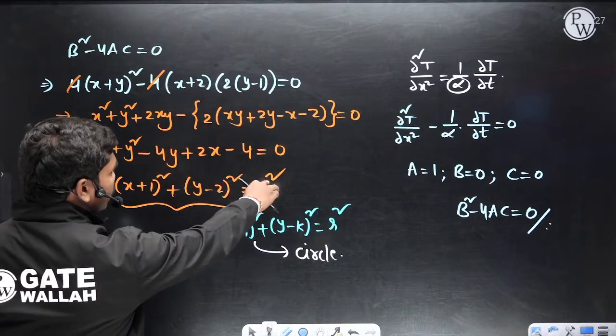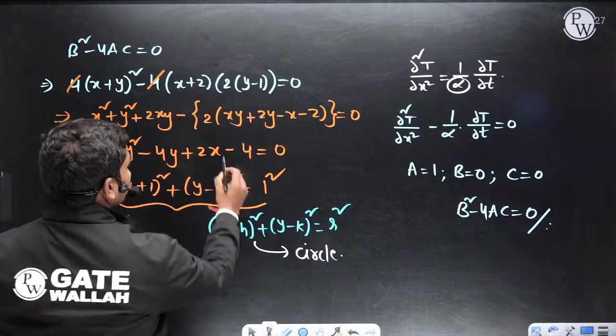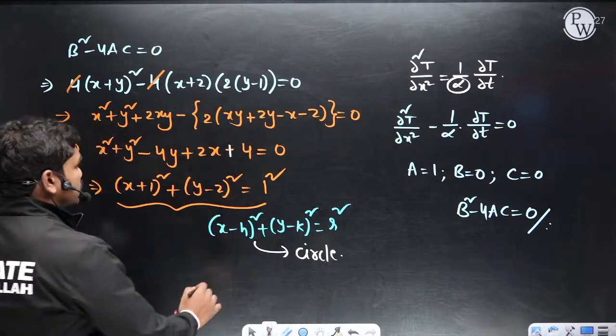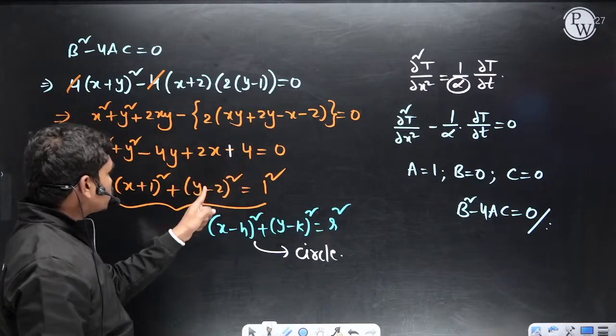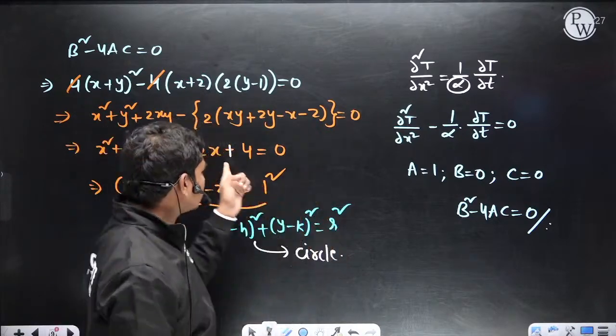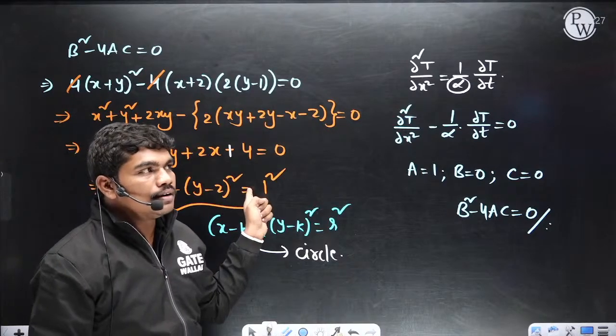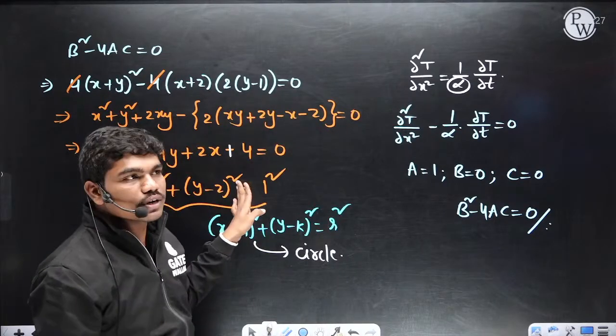So this is minus 4, so minus 2 of minus 2, this is plus 4. Okay, so this is plus 4. Yes, correct. So plus 4 is here. So because of this one, there is 1. I think this equation is correct now. Yeah, this is plus 4 because minus of minus is plus. Okay, fine. So this is total equal to 1 square.